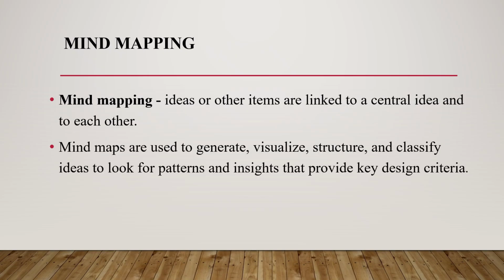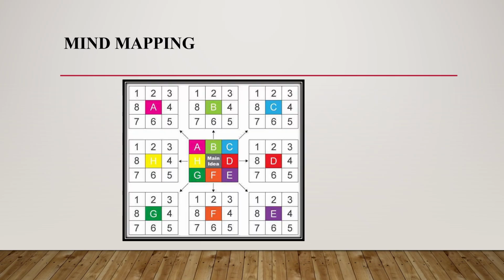Next one, mind mapping. Mind mapping is giving ideas linked to a central idea and to each other. That is, one main theme will be there, and in a mind mapping session, more viewers or customers who are using that product give new ideas. That comes under mind mapping. They are used to generate, visualize, structure, and classify ideas. Example, mind mapping has a central idea, and then A, B, C, D, E. Here, each team brings one point, and taken together they are matched with the main idea. That will be checked here in mind mapping.